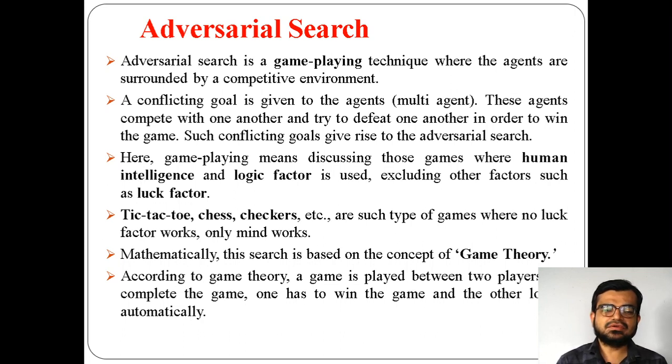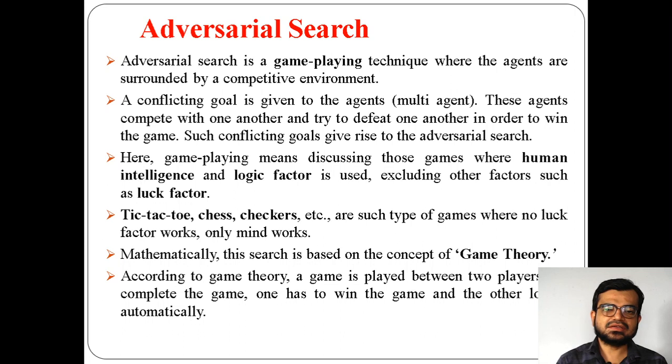So adversarial search is actually called a game playing technique. Why are we calling it a game playing technique? For example, if I want to play a game, if I'm taking a chess board, chess is a two-player game.